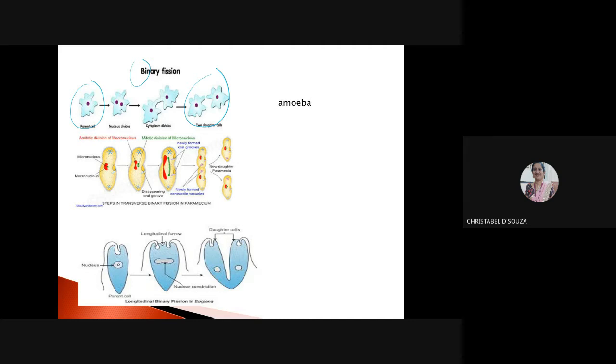Now, the axis of division takes two ways. Sometimes it is at any plane. In amoeba, it occurs at any plane, anywhere it divides, because amoeba itself has no proper shape. But in the case of paramecium, it is transverse, and in the case of euglena, it is longitudinal. Longitudinal means it goes from top to bottom, transverse is at the side. First the nucleus divides, then the cytoplasm divides, and the two daughter cells are formed. When euglena divides also, you get two daughter cells.